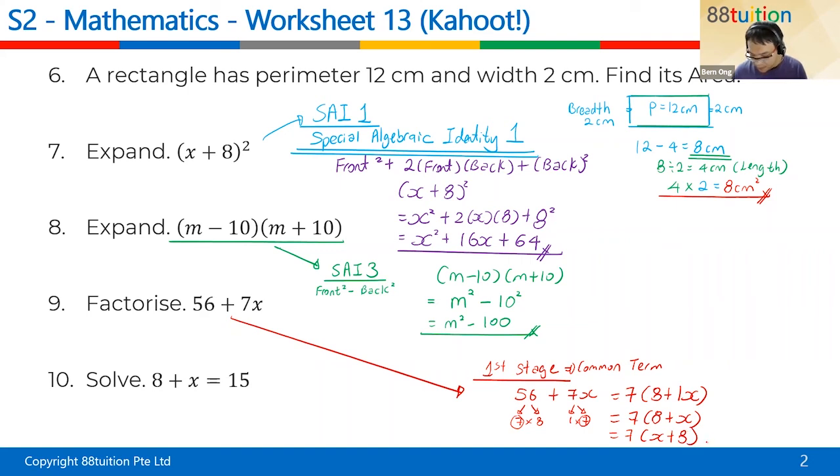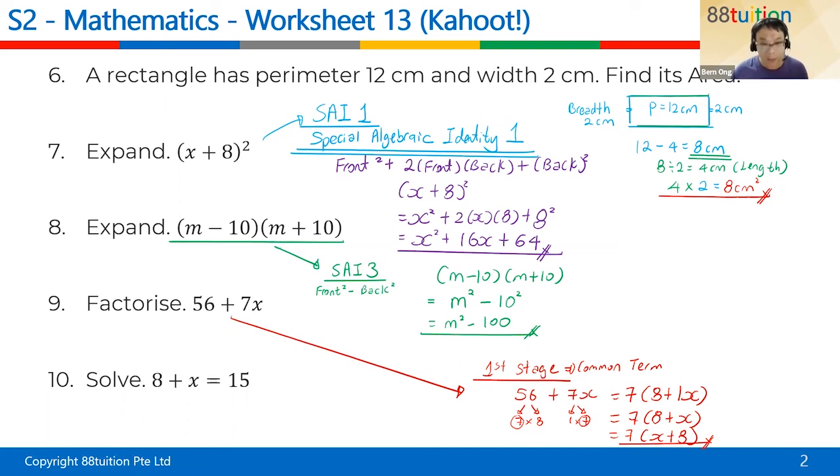Again, just now I was trying to tell the student that our system is not that foolproof. It's not that smart. So for example, if you write the answer as 7 bracket 8 plus x, the system might mark you wrong, because the system only has 7 bracket x plus 8 as the answer. But it's the same, I know. That's why I say already, it's not your fault.